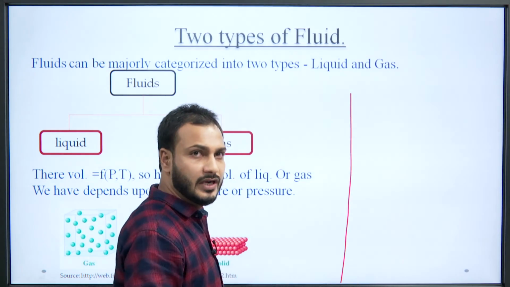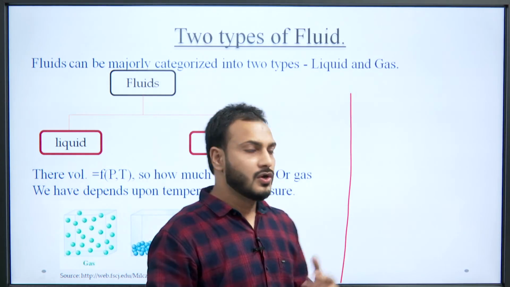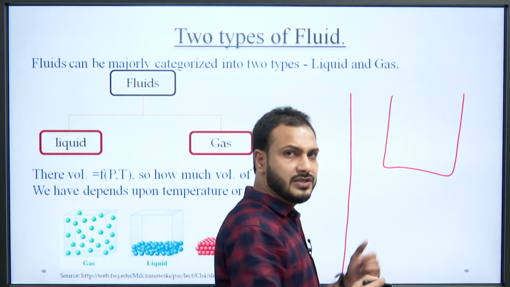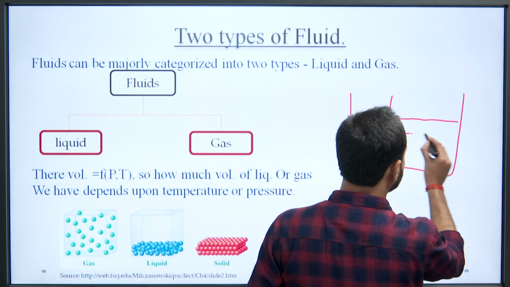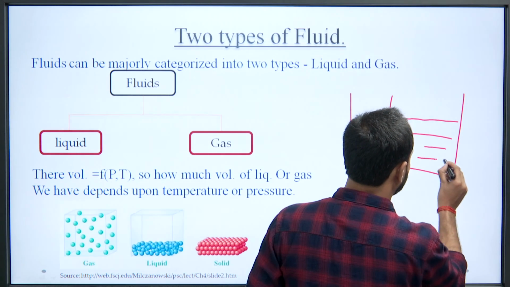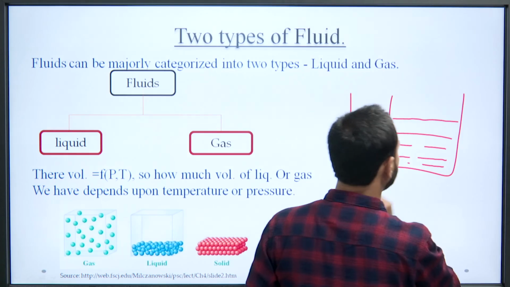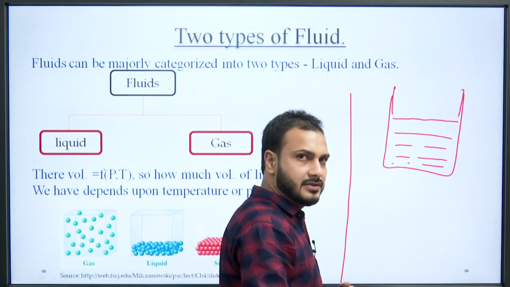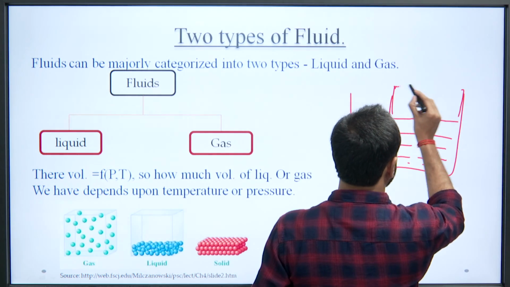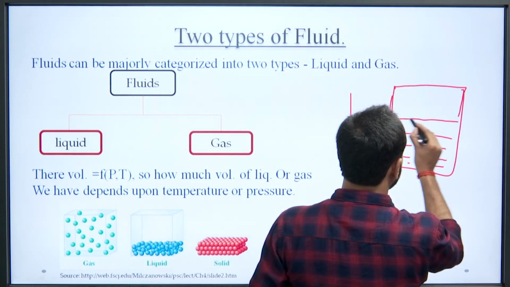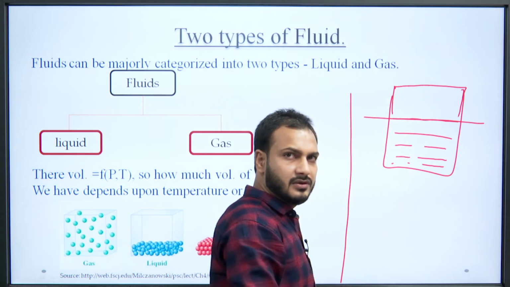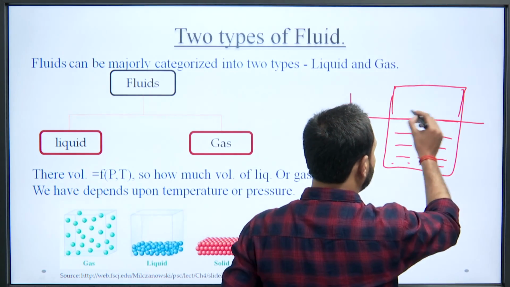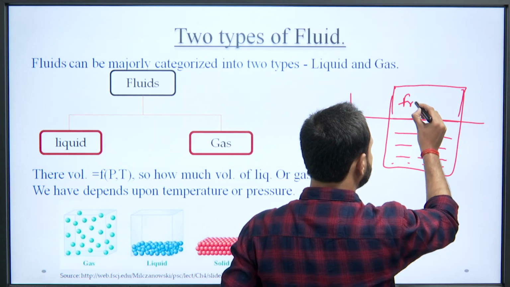In case of liquid, what happens? We have a container here in which the fluid is filled up to this level. We can see this interface, and above this line the container is empty, meaning it has some free space.